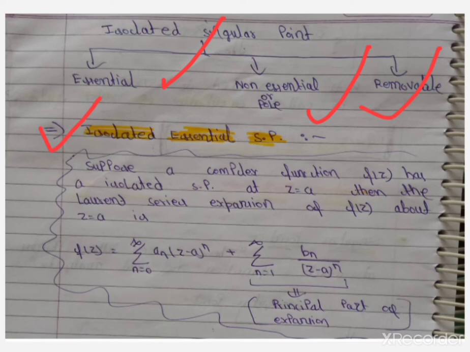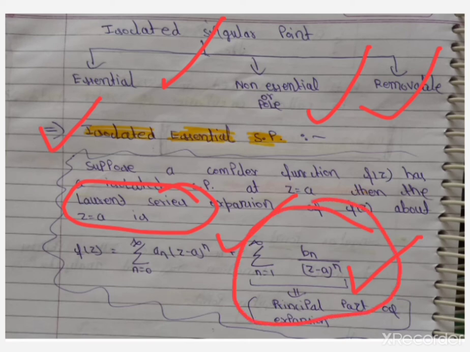Firstly we will discuss Laurent series. What is Laurent series? Laurent series are those series which contain both negative powers and positive powers in our series. (z minus a) to the positive power represents the positive part, and (z minus a) to the negative power represents the negative part. So this second term is called the principal part of the expansion.